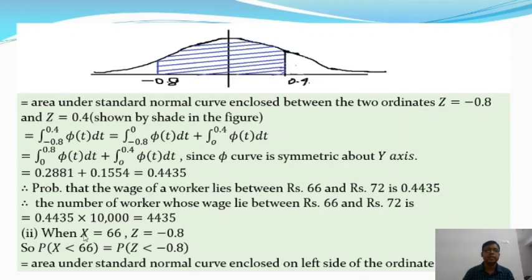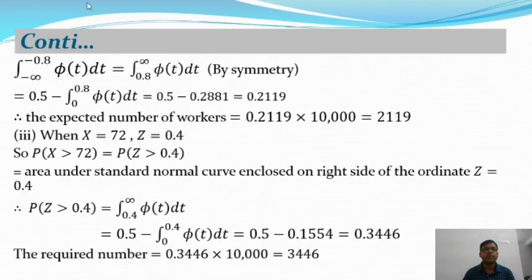And the second part is less than 66. So the number of workers whose wage is less than 66: when we put x equal to 66, from this equation z is equal to minus 0.8. Therefore the probability of x less than 66 is the probability of z less than minus 0.8. This is the area under the standard normal curve enclosed on the left side of the coordinate z equal to minus 0.8, and from this we get the integral from minus infinity to minus 0.8 of phi t dt.